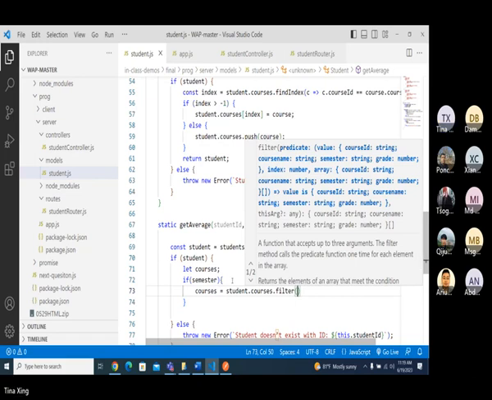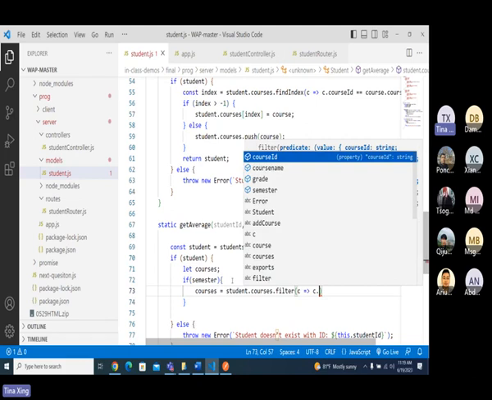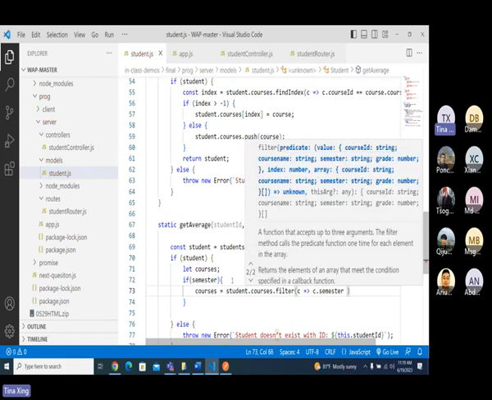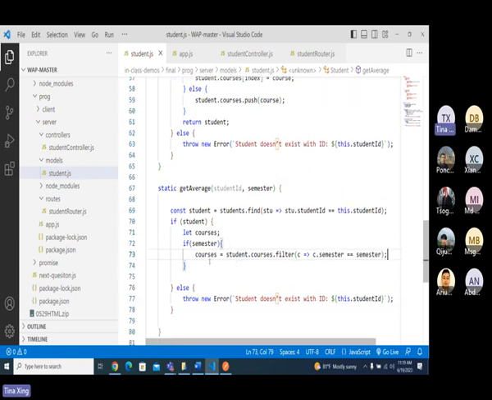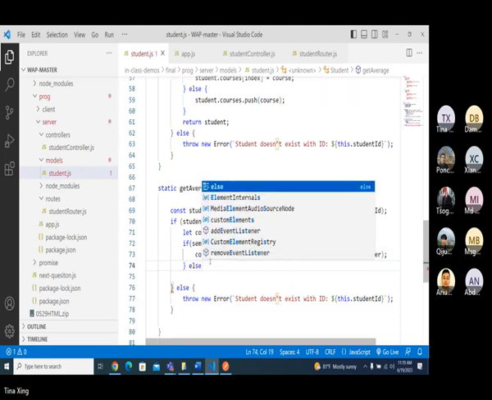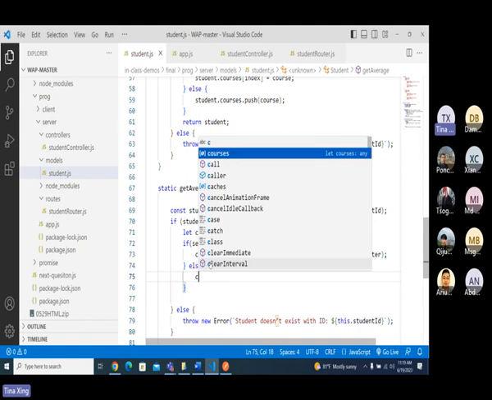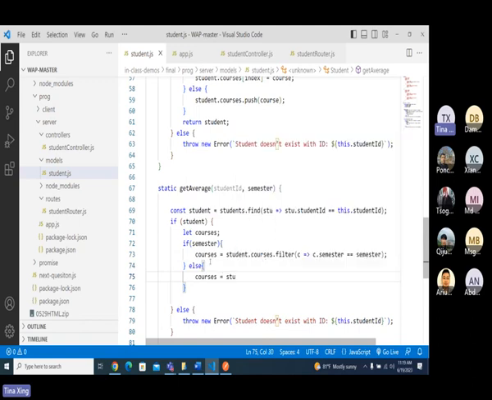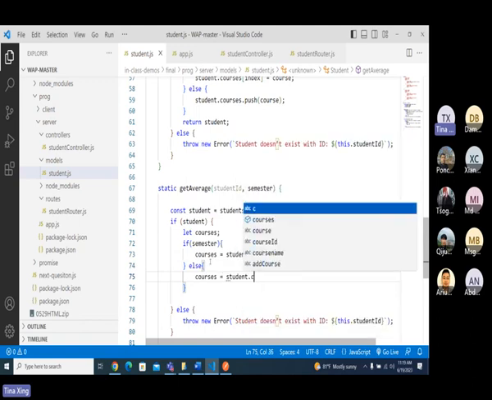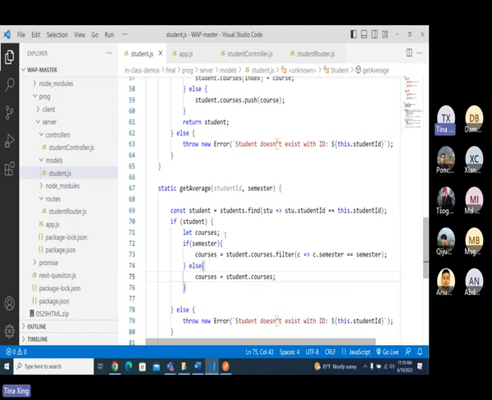Filter each course, where course dot semester equals semester. You got me? Else, I have courses equals student dot courses. Because if we have a semester, I filter. If not, just like this, right?